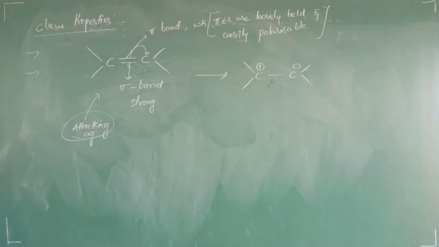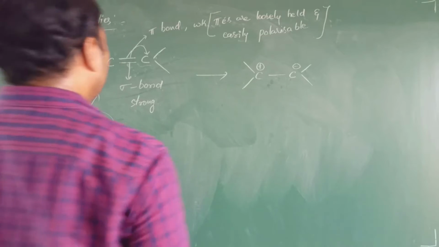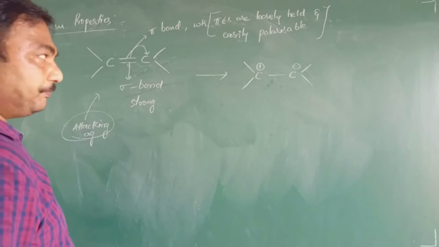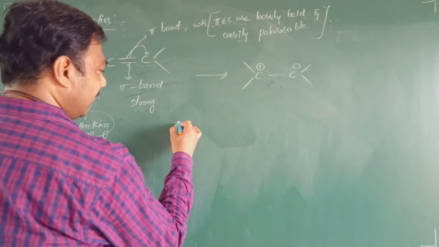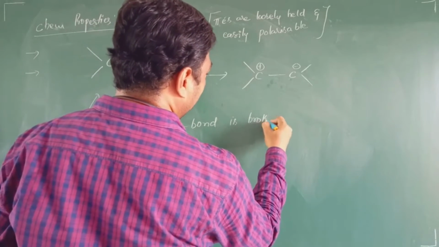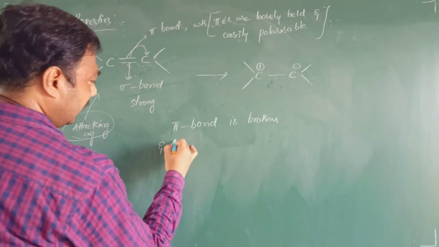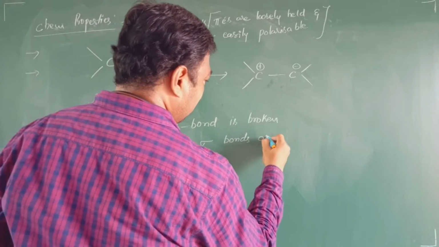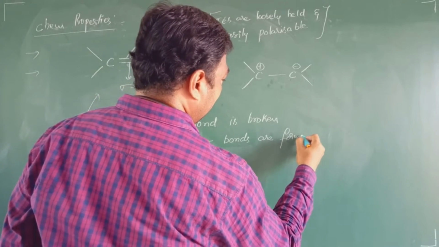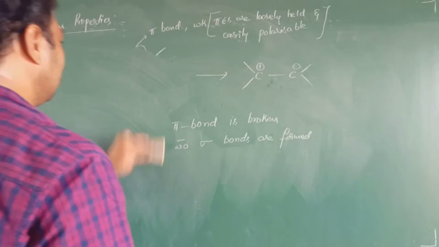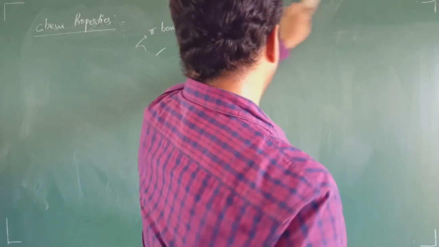Okay, right. Now coming to the next point, students. If you take any addition reaction, one pi bond is broken. In addition reactions, what is happening here? The pi bond is broken, and two sigma bonds are formed. Okay, right. Now how this pi bond is broken down and what are the reactions in this one, we will see here.